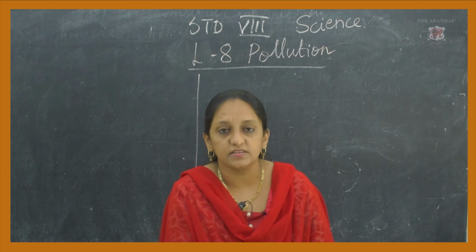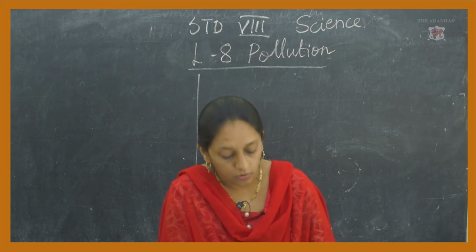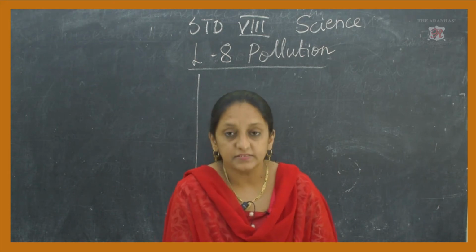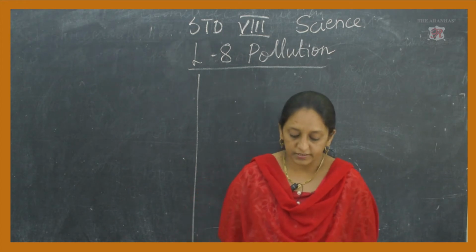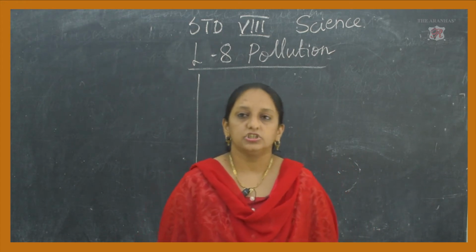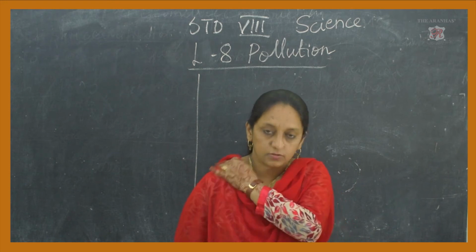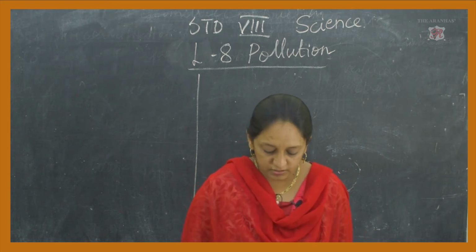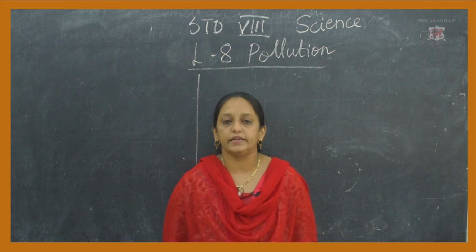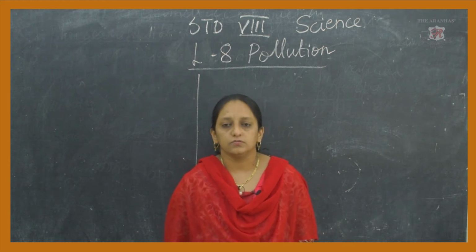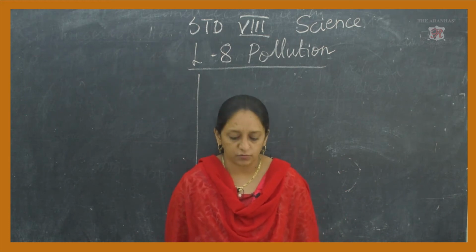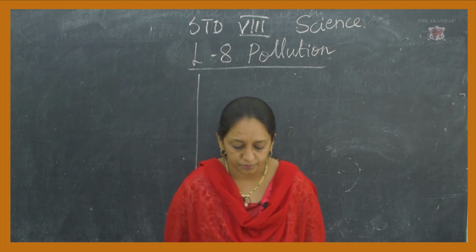Physical property means the color and all of the water. Chemical means the chemicals that are dissolved in the water, that again changes. Hydrogen level, oxygen level in the water, that becomes all disturbed. Then there is change in the natural color and taste of water. The color of the water changes and also the taste of the water changes because of pollution.